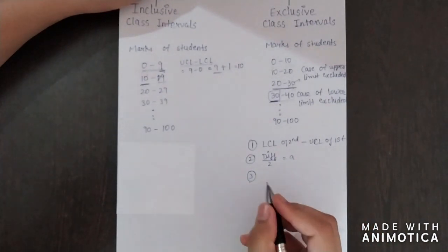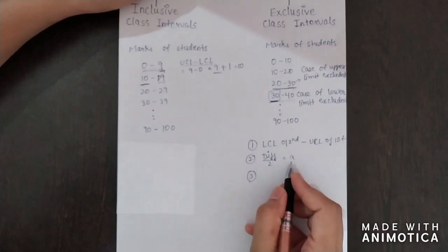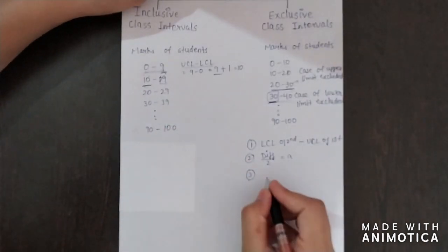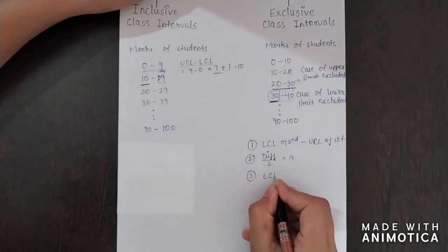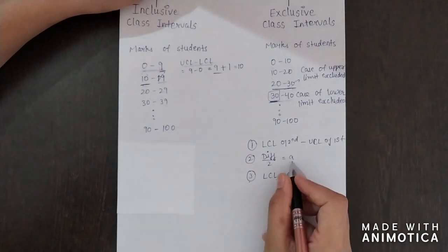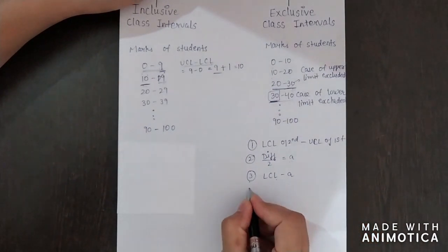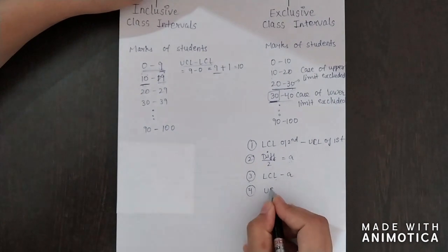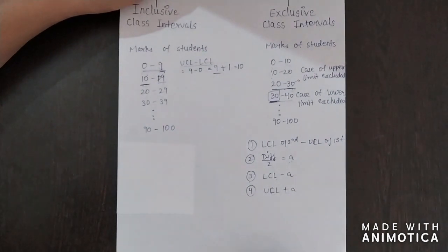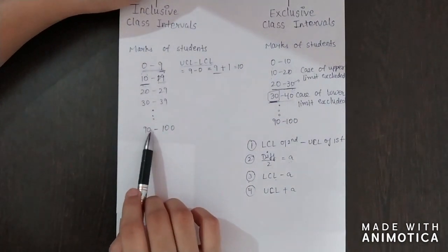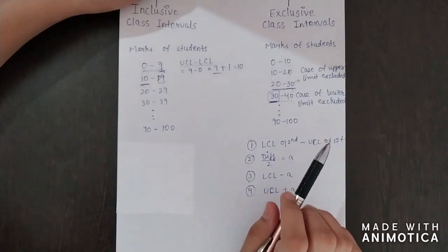In the third step, we will subtract this a from the lower class limit of all the classes: lower class limit minus a. And in the fourth step, we will add this a to the upper class limit. By doing these 4 steps, we will convert our inclusive class intervals into exclusive class intervals.